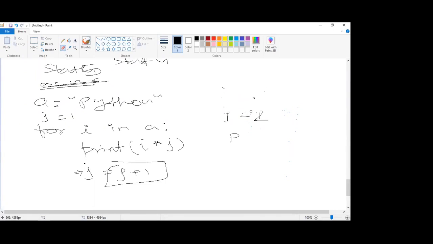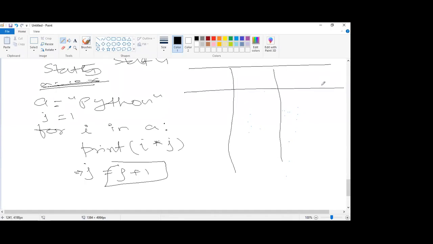In this code, you don't have to understand the logic. Basically, we are learning how we can run the loop. So when you want to run the loop, those who are new to programming, what I'm expecting you to do is, whenever you are running this, you go and create a table. You write first what all variables you have. You have I, whose value will be changing every time. Then you will have J, and then you will have one output. These three things will be changing on a regular basis.